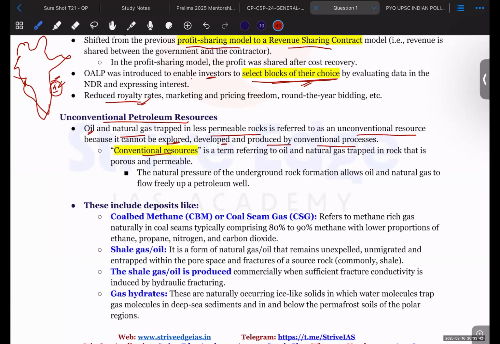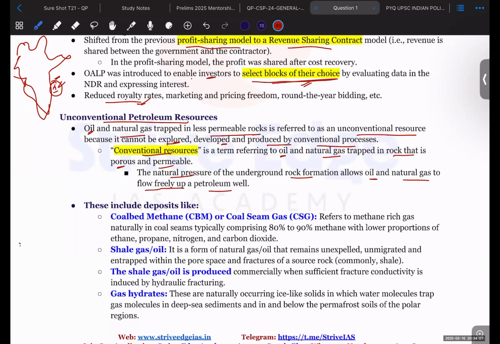Oil and natural gas are called conventional resources because they are trapped in rocks that are porous and permeable. The natural pressure of the underground rock formation allows oil and natural gas to flow freely up a petroleum well.